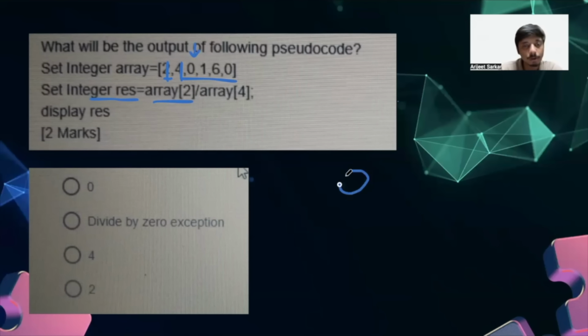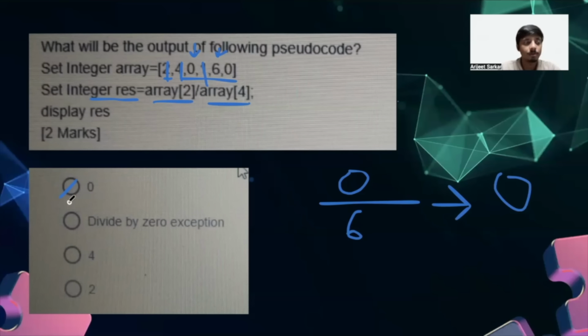Then we have divided by array index 4. So this was 2, 3, 4. What do we have at 4? We have 6, right? So 0 by 6. What will this give us? This will give us nothing but 0. So our correct answer will be 0, right? So that's how we can solve this problem.